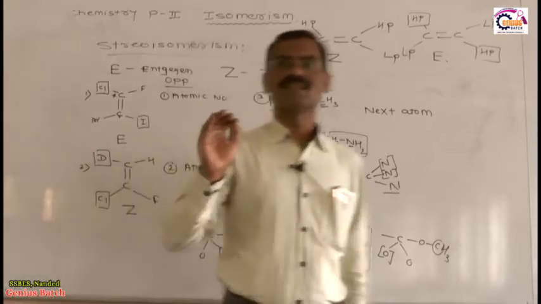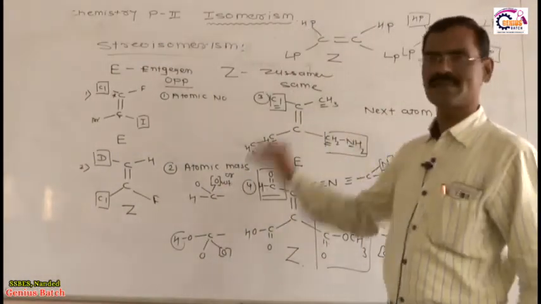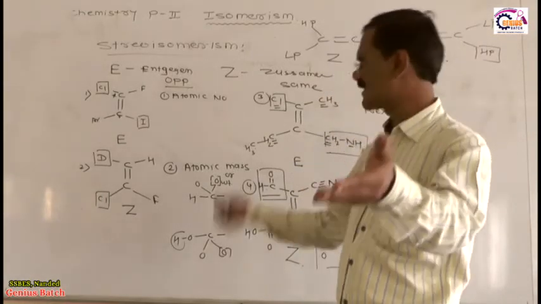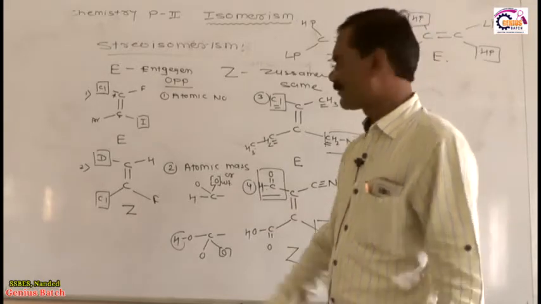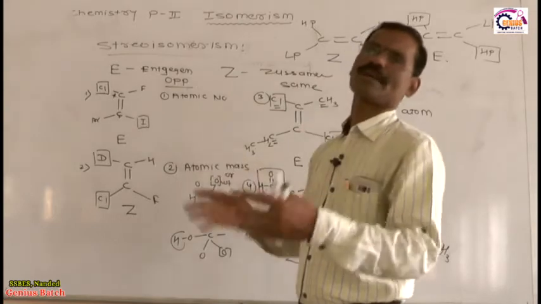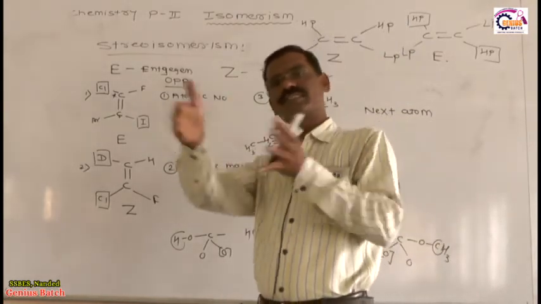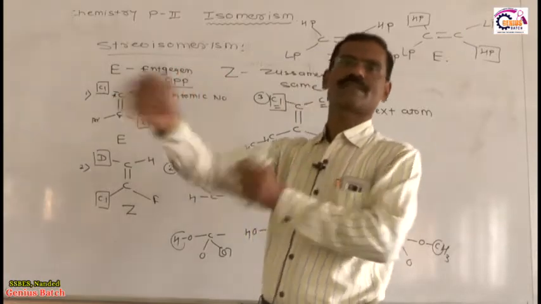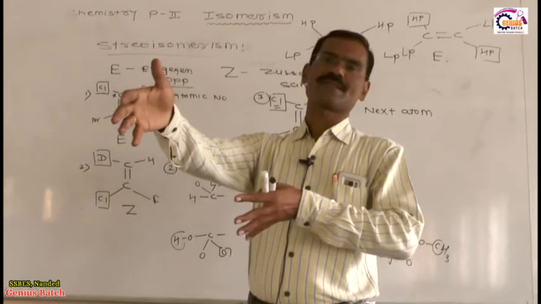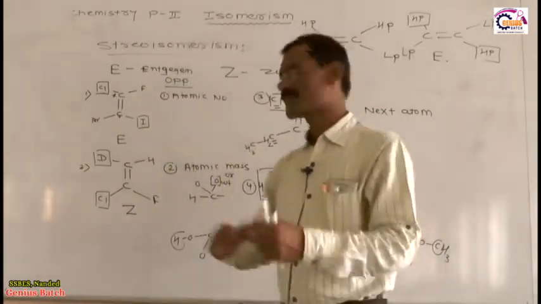Which one is the 4th rule? By considering the E and Z nomenclature, the same rule you require in optical isomerism. That's why you should look at this very seriously. The first sequence rule depends upon the atomic number. The higher atomic number species gets a higher priority, and if the 2 higher priority groups are on the same side, then the configuration is Z. Z means Zusammen, meaning same. If the higher priority groups are on the opposite side, then the configuration is E. E stands for Entgegen, meaning opposite.